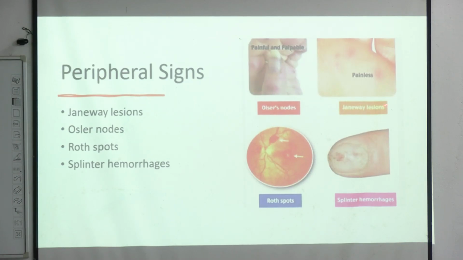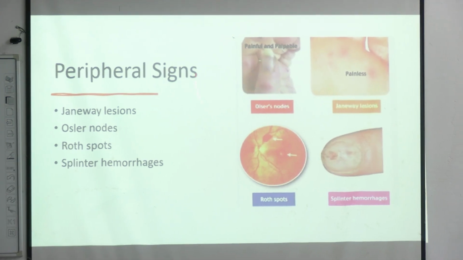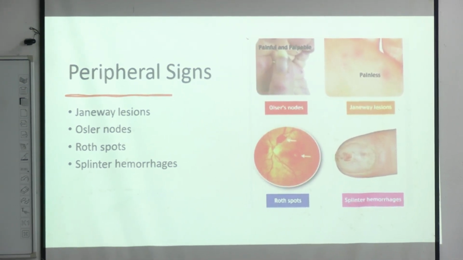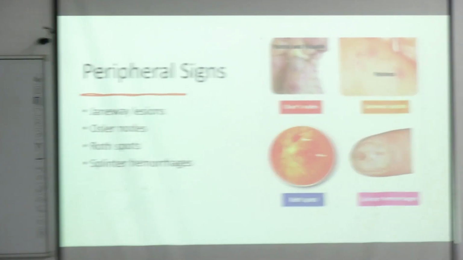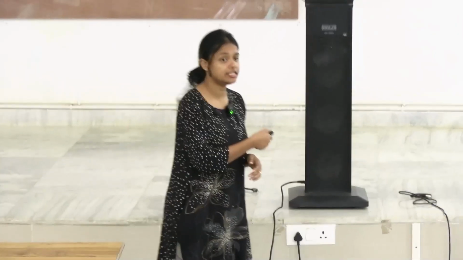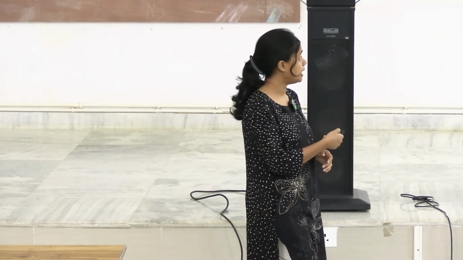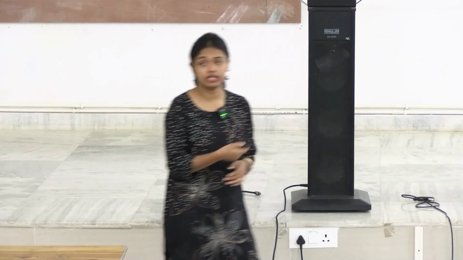These are the Janeway lesions. These are painless lesions which are found in the palms and feet. And these are the Osler nodes, which are painful and are found in the fingers. So Osler nodes are painful and found in the fingers, and in the palms and soles we have the hemorrhagic spots which are painless. These are known as Janeway lesions.